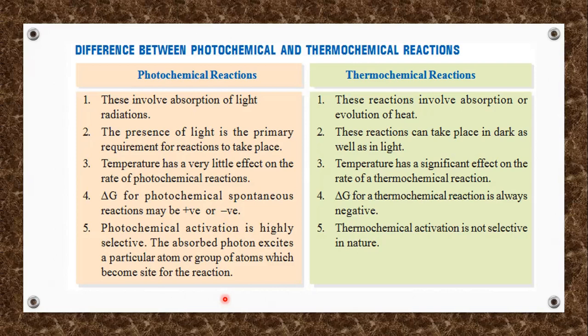However, photochemical reaction rates do depend on the intensity of the radiation which is used. And all thermal reactions proceed with a decrease in free energy, but certain photochemical reactions proceed with an increase in free energy, for example, photosynthesis in plants. This is so because the energy of radiation gets converted into free chemical energy of the product. The last difference is that, in comparison with thermal reactions, photochemical activation is selective, and the absorbed photon of radiation excites an appropriate bond or group of atoms, which becomes a site for the reaction.